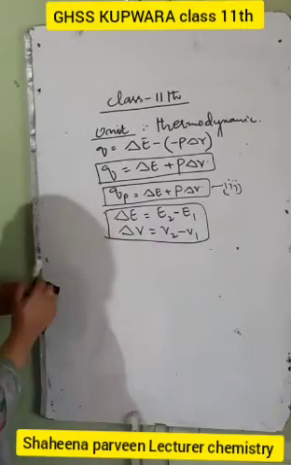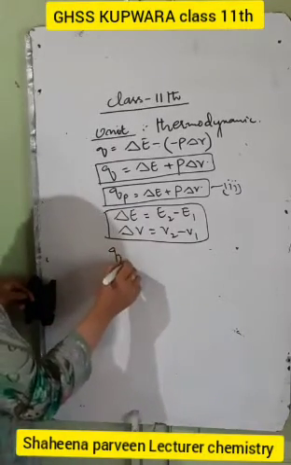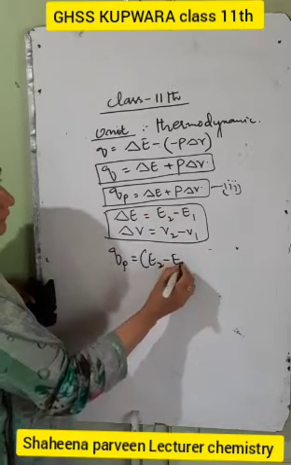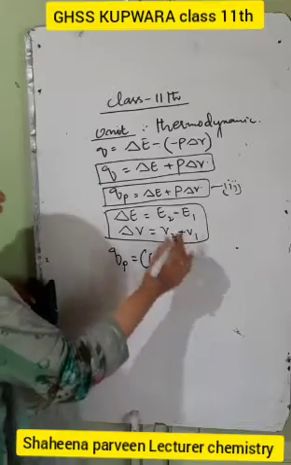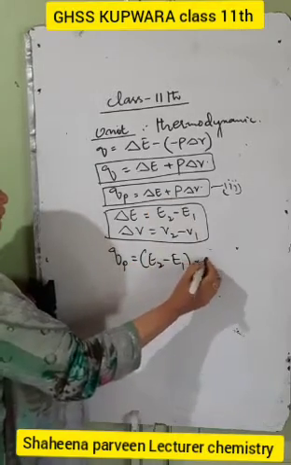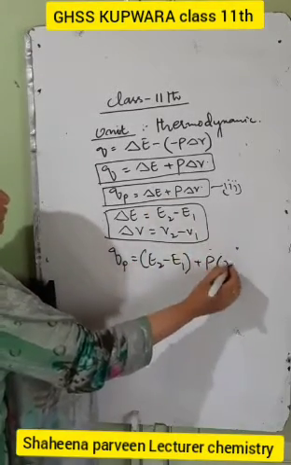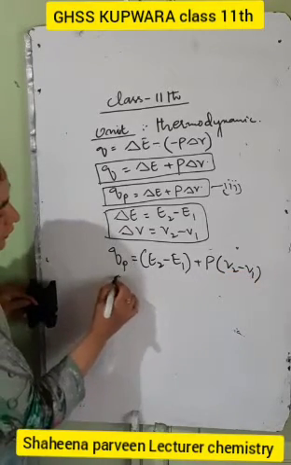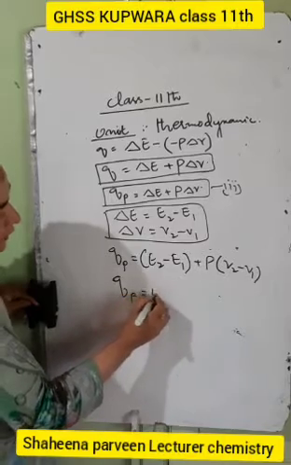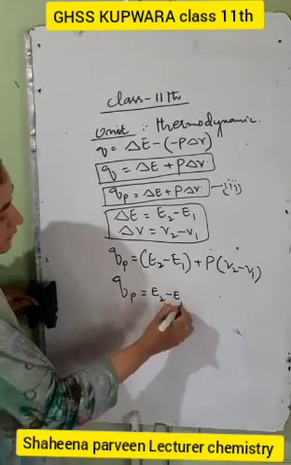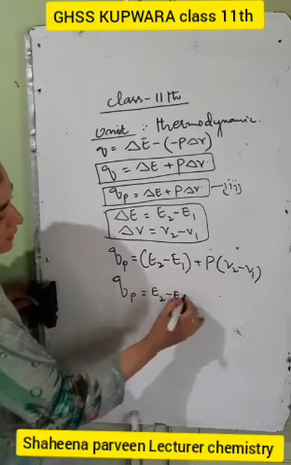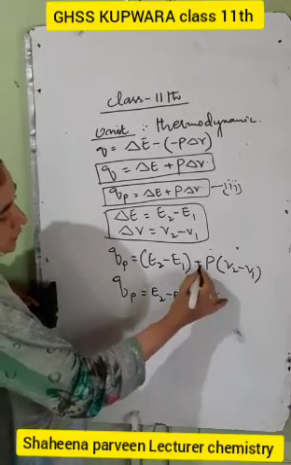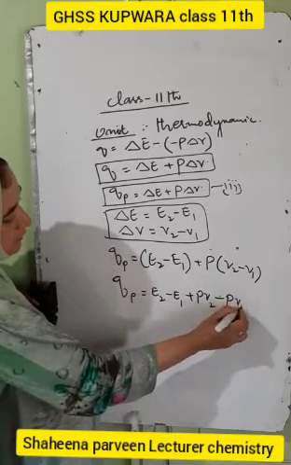So we have here QP is equal to, in place of del E, that is E2 minus E1, plus P into V2 minus V1. Now we have QP is equal to E2 minus E1 plus P V2 minus PV1.